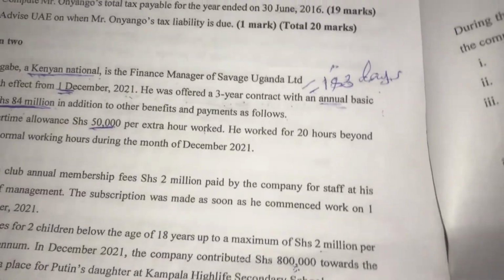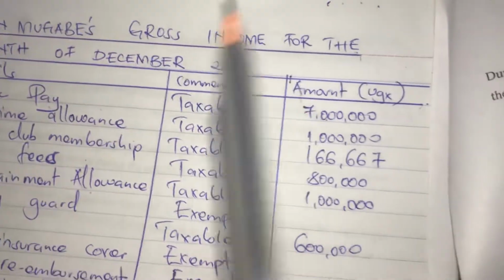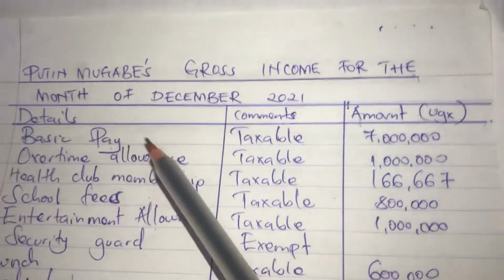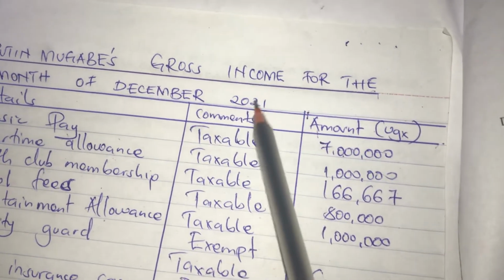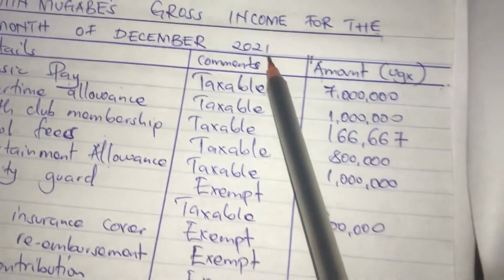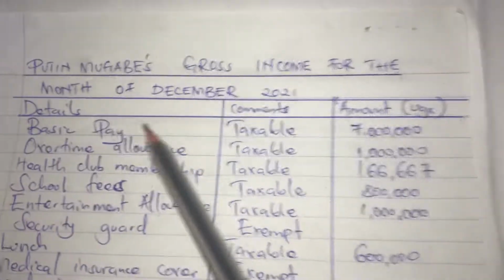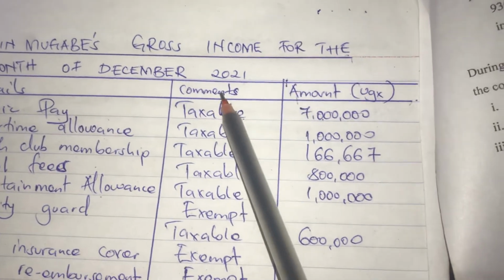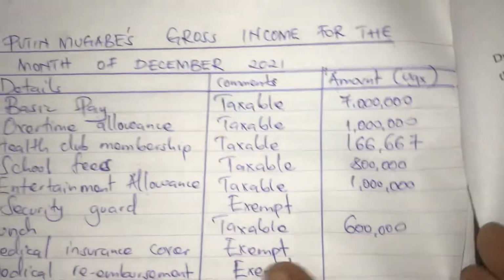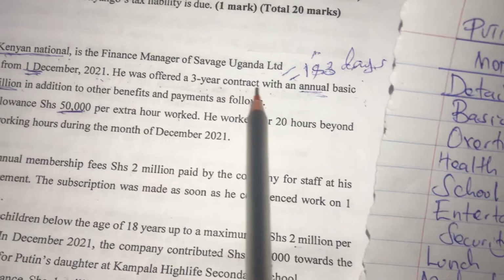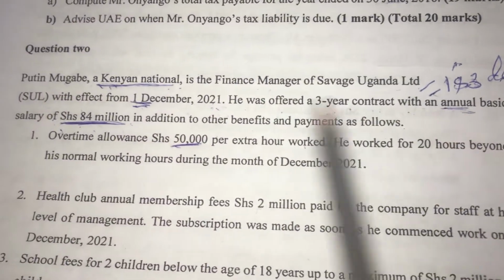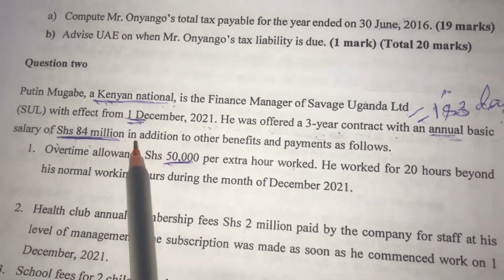So the first thing we do is to draw a table to compute Putin Mugabe's gross income, or chargeable income, for the month of December 2021. So we have the column of details, then comments, and then amounts. The first thing here, they said he was offered a 3-year contract with an annual basic salary of 84 million.